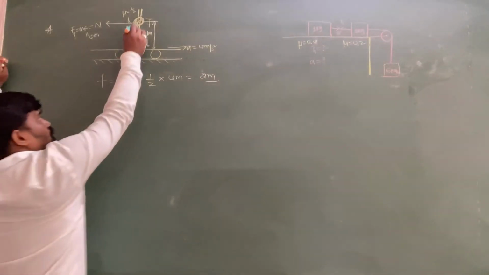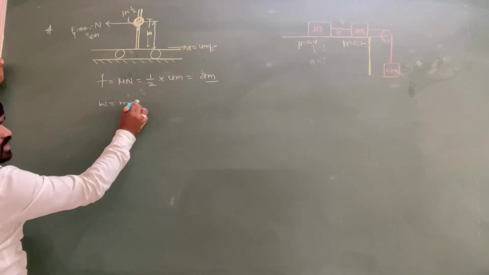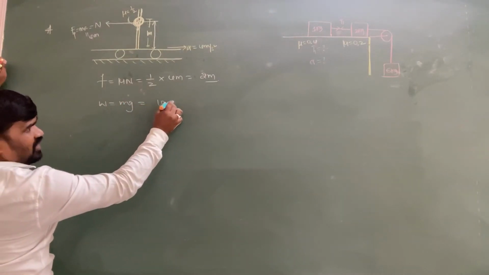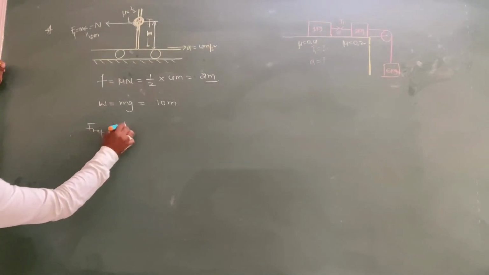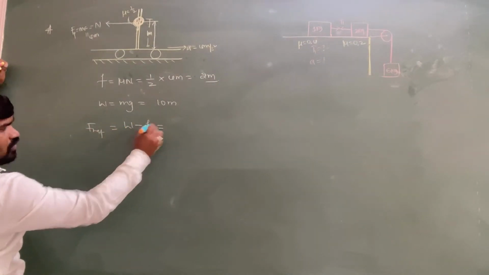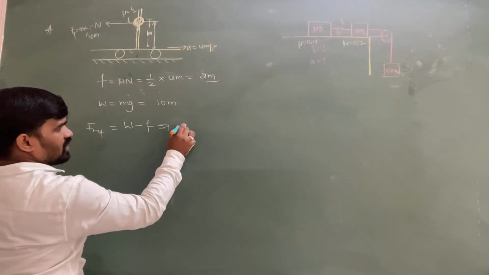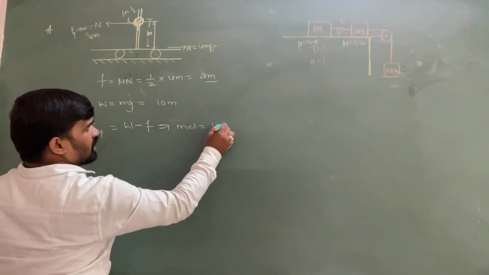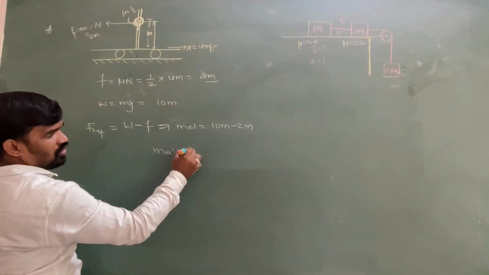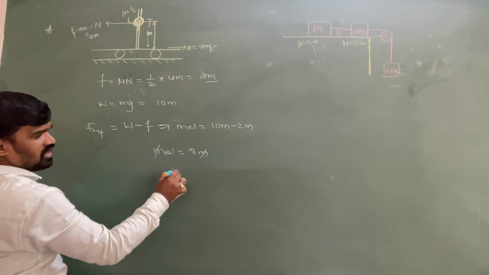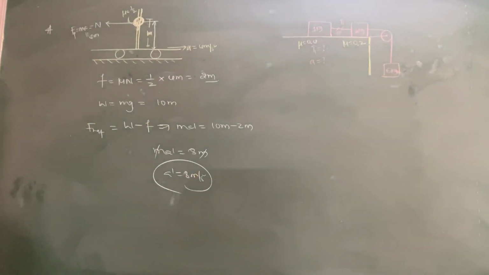As it is going in the downward direction, its weight is acting downward, mg, which is equal to 10m. Then the net force is equal to downward force minus upward force, because it is moving in the downward direction. So we can write ma' equals 10m minus 2m, so ma' is equal to 8m. The m gets cancelled. a' equals 8 meter per second square is the acceleration.